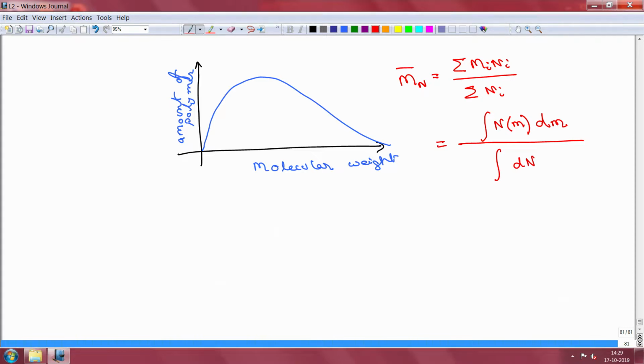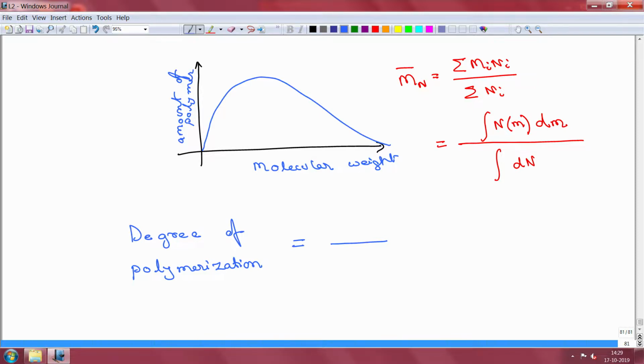Another quantity that people often encounter is called the degree of polymerization. So, how do you calculate the degree of polymerization for a given polymer?